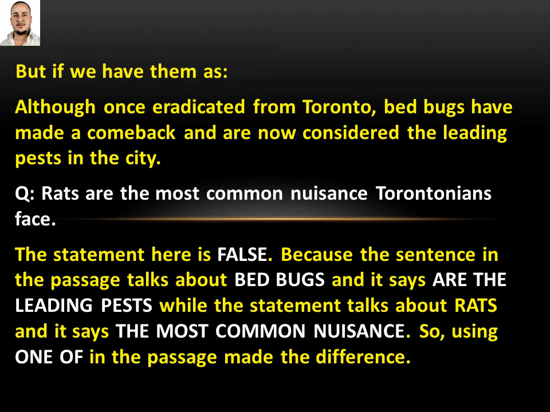The statement here is false, because the sentence in the passage talks about bedbugs and it says they are the leading pests, while the statement talks about rats and it says the most common nuisance. So using "one of" in the passage made the difference for the first example which I said.